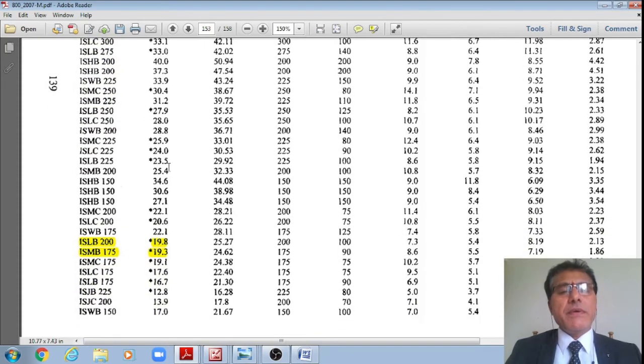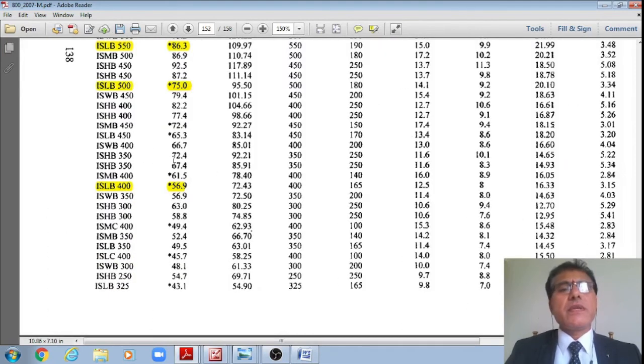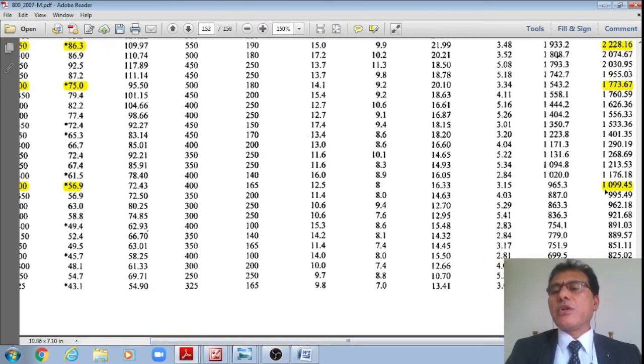Therefore, I'll note down the relevant properties for this ISLB 400 section at a rate of 56.9 kg/m. The plastic section modulus is equal to 1099.45 and the elastic section modulus is equal to 965.3. Other data: depth is equal to 400, flange width BF is equal to 165, thickness of the flange is equal to 12.5 and thickness of the web is equal to 8 mm, etc.